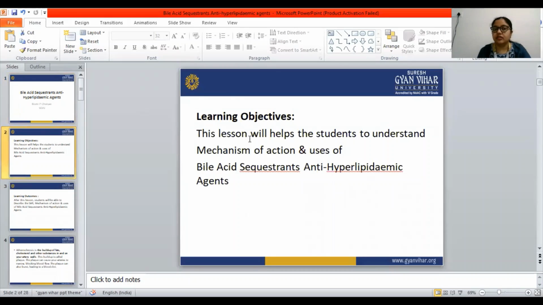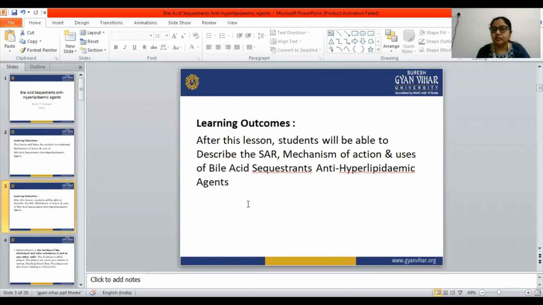The learning objective of this topic is that this lesson will help the students to understand the mechanism of action and uses of bile acid sequestrants, anti-hyperlipidemic agents. Learning outcomes: after this lesson, students will be able to describe the SAR, mechanism of action, and uses of bile acid sequestrants and the anti-hyperlipidemic agents.